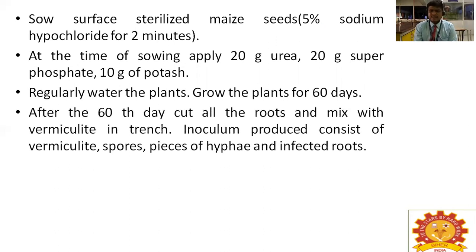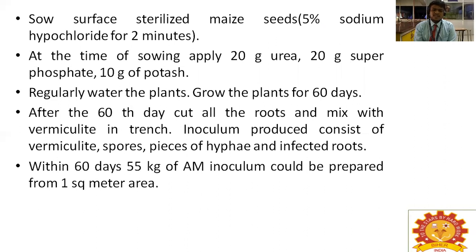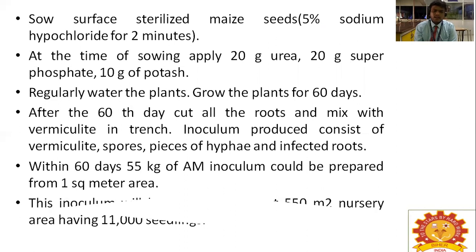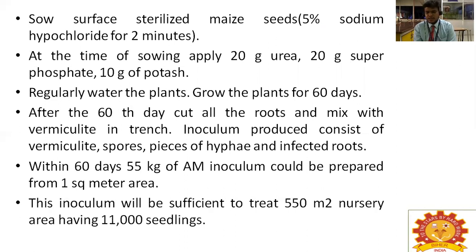After the 60th day, cut the root and mix it with the vermiculite in the trench. So the inoculum produced consists of vermiculite, spores, pieces of hyphae, and infected roots. Within 60 days, 55 kg of AM inoculum could be prepared from 1 square meter area. For 1 cent, that is around 40 square meters. So this inoculum will be sufficient to treat a 550 square meter nursery area having 11,000 seedlings.